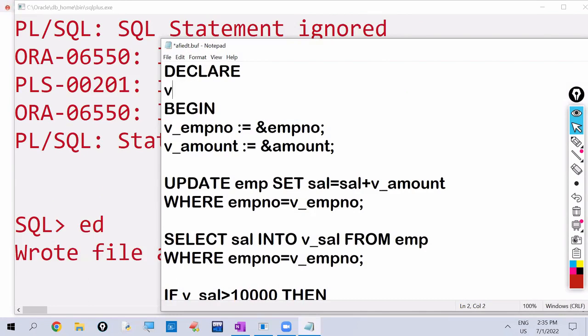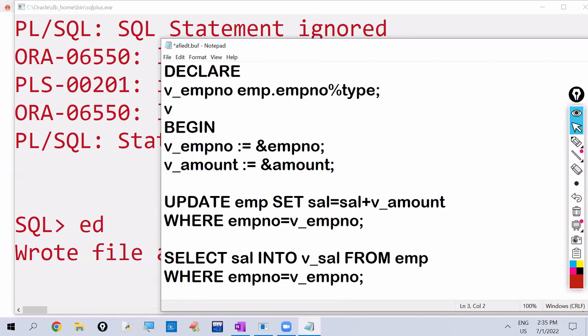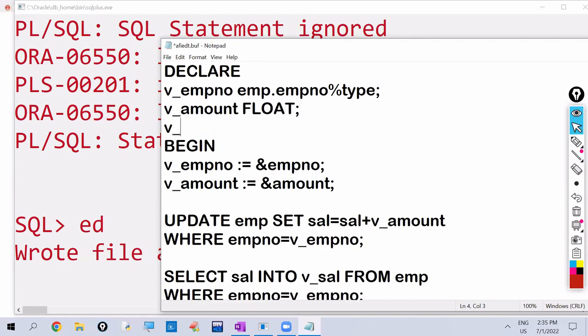V_employee_number, EMP.employee_number%TYPE. Next, V_amount we are declaring as float. Next, V_salary, EMP.salary%TYPE.